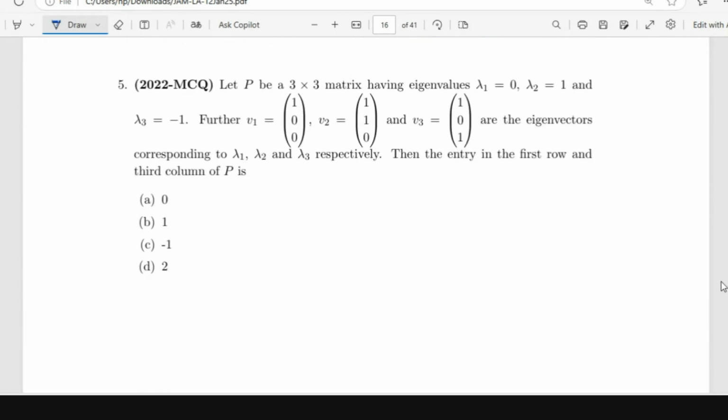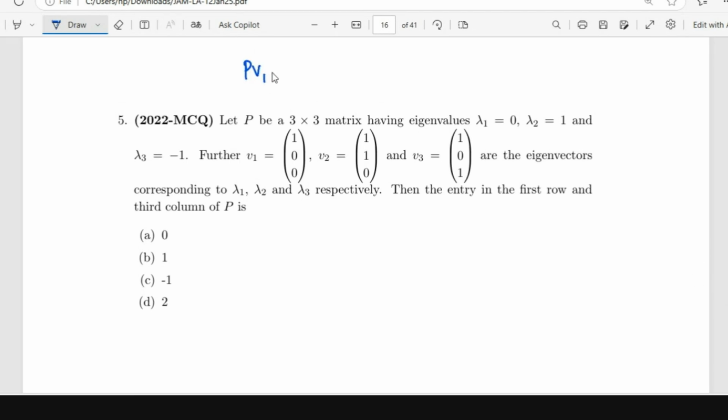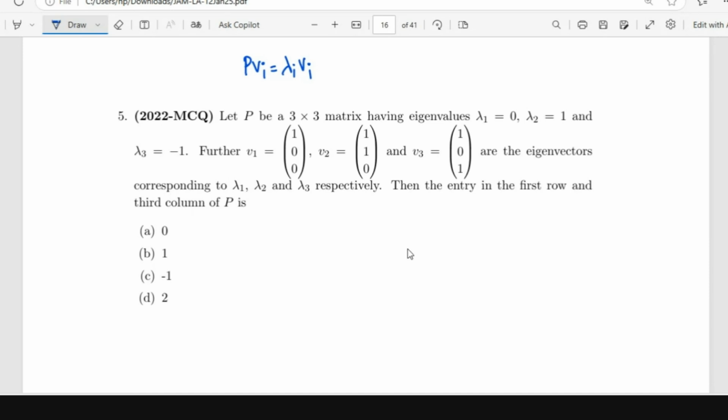Okay, another question on eigenvalues. So P is a 3 cross 3 matrix having eigenvalues 0, 1 and -1. Further, V1, V2, V3 are the eigenvectors corresponding to lambda 1, lambda 2, lambda 3. That is, P V1 is lambda 1 V1, P Vi is lambda i Vi. Then the first row, third column entry of P. So P is a 3 cross 3 matrix.